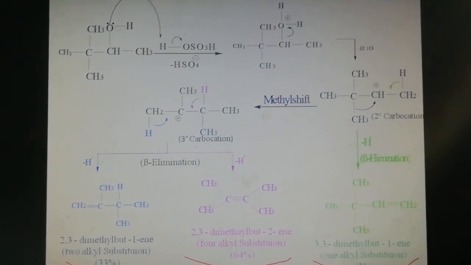Based on this rule, the product containing more alkyl substitution is the major product and the more stable one. The preferred location is the most substituted alkene, that means the stable alkene. So this alkene is the stable alkene.